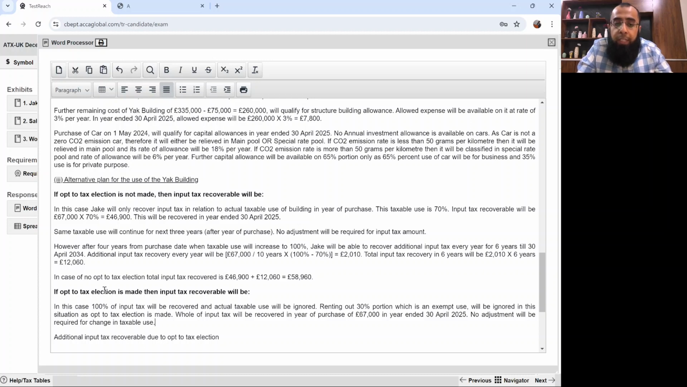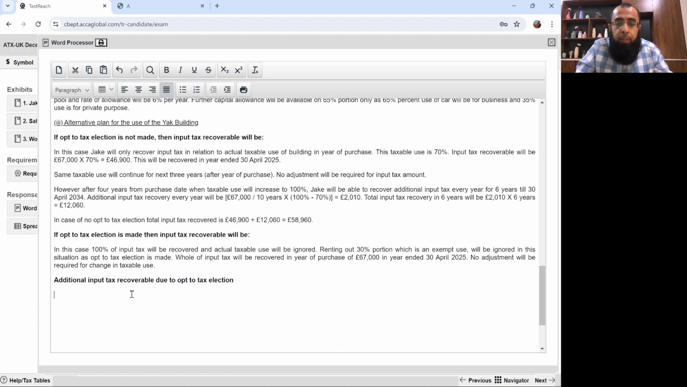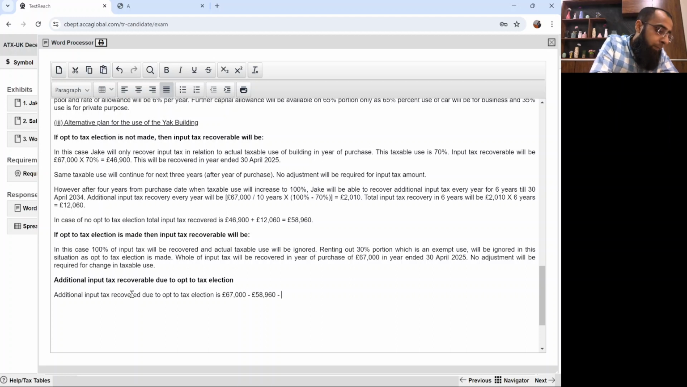So what's the additional input tax which is recovered due to our election? The additional input tax recovered due to the opt to tax election is 67,000 pounds minus 58,960 pounds. So this is what we have recovered additionally, and that's 8,040 pounds. Let me repeat it again.